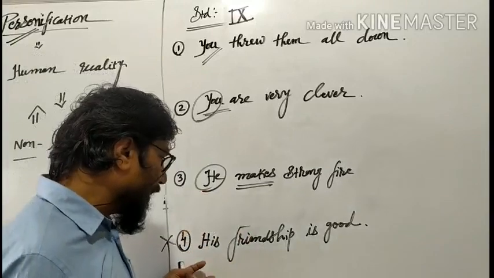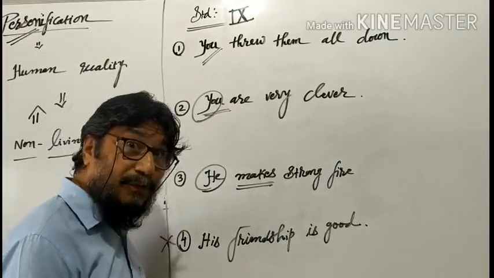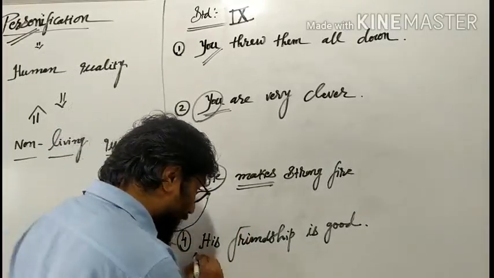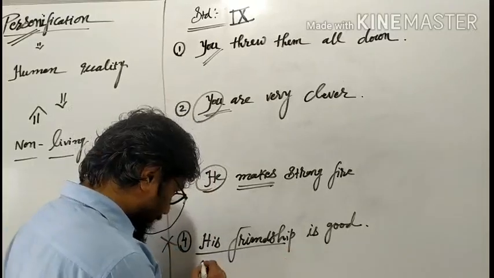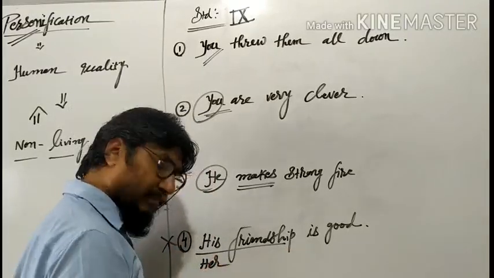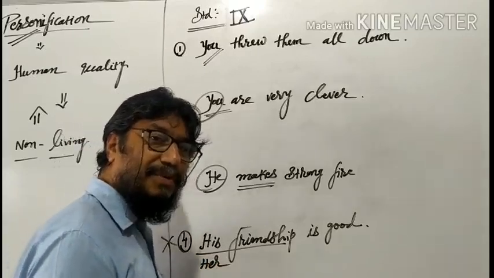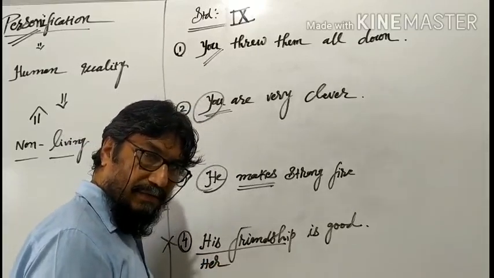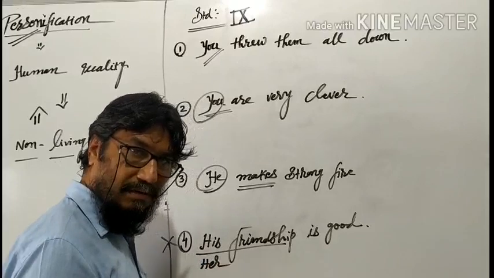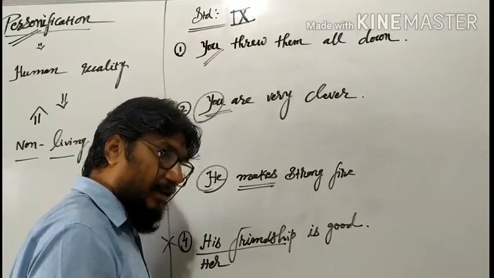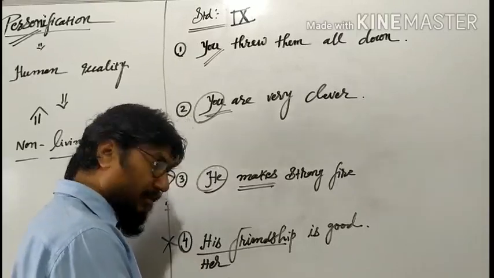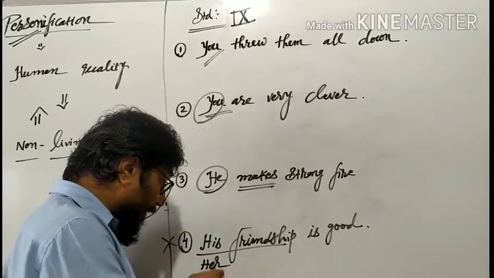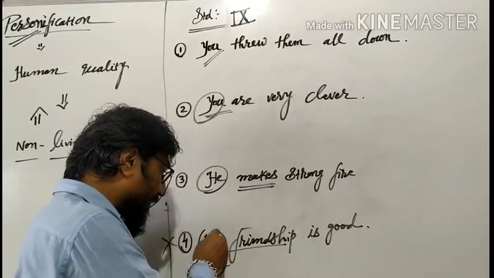Next to that one is "his friendship is good." His friendship means what friendship? Friendship of Radha, friendship of Meera, friendship of Krishna, friendship of Sita, anyone. Here we have identified a person: he or her.